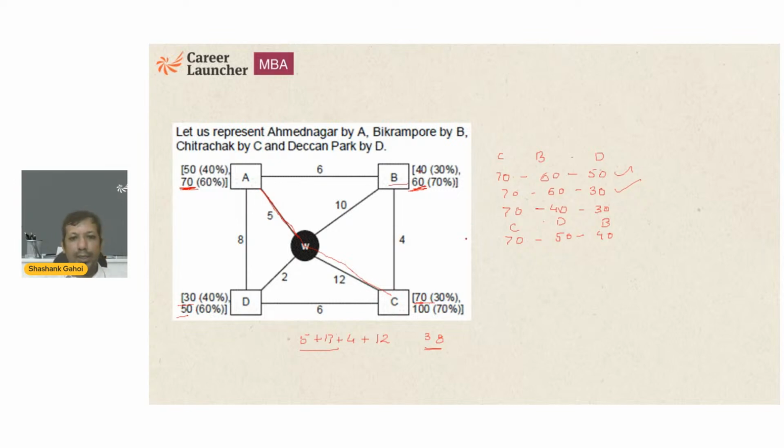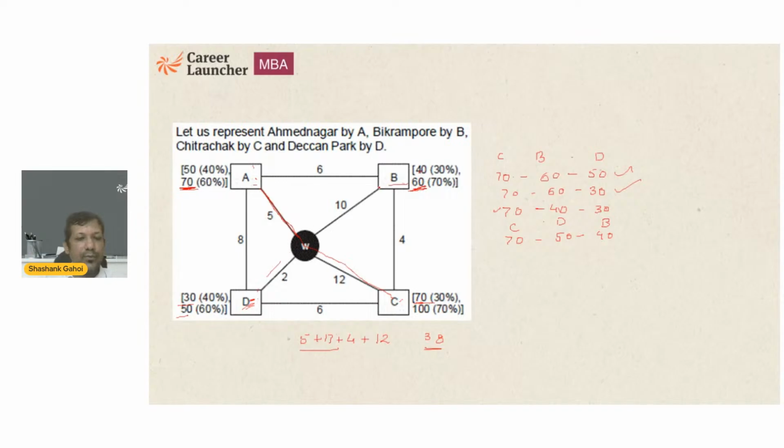Now next one, this is 70. He goes to 70. Then he is going to go to here. That is 40. Then he is going to go to here. That is again a possible arrangement. Now if I talk about this, this is 17 plus 6, 23.